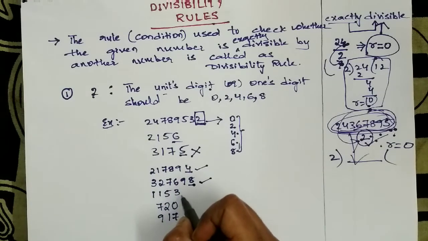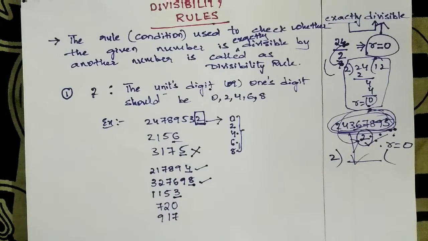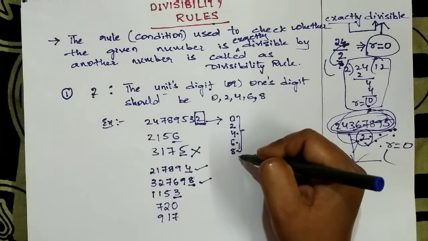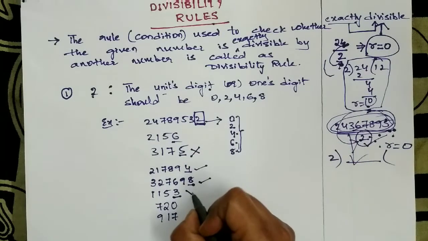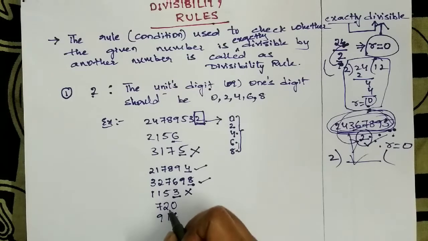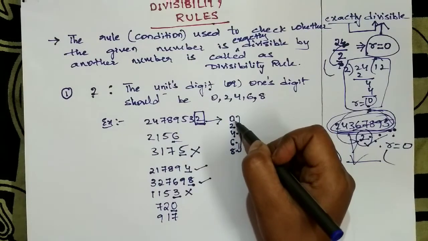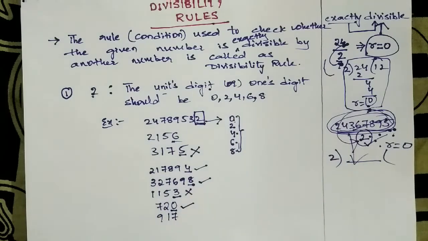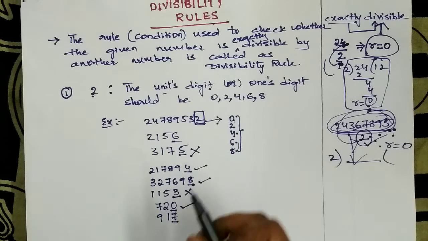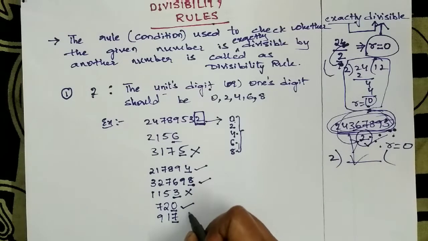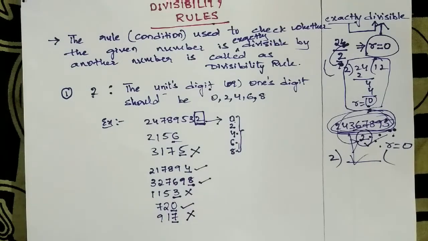Here the units digit is 3, but 3 is not there in this rule, so it is not divisible by 2. And this number, 0, as 0 is there in the rule, it is divisible by 2. And this one, 7, as 7 is not there in this rule, so it is not divisible by 2.